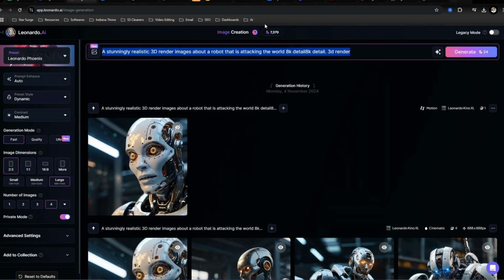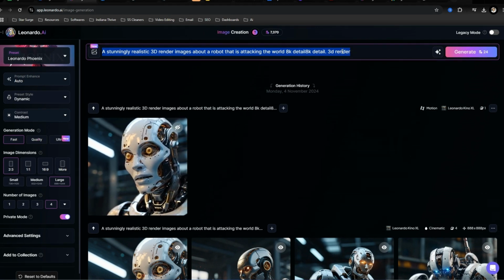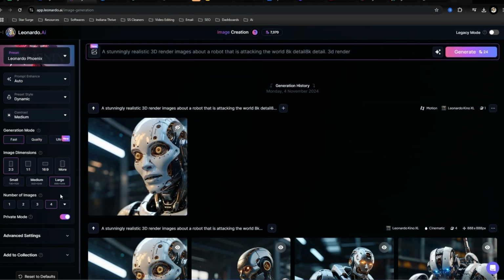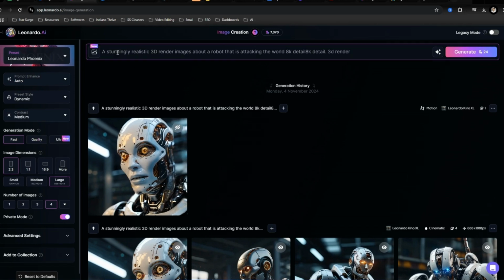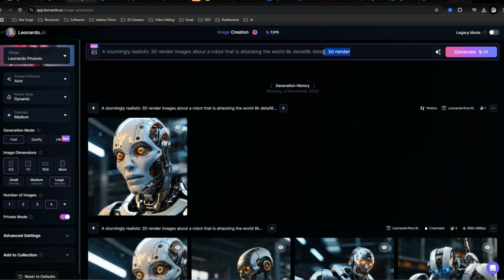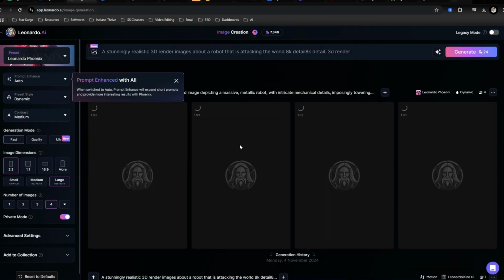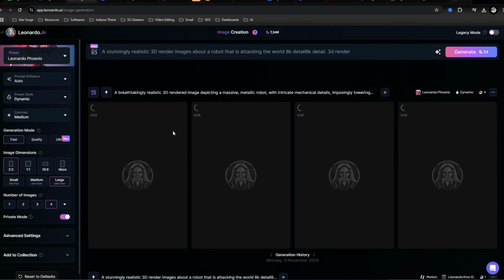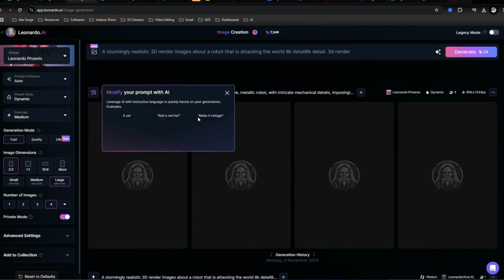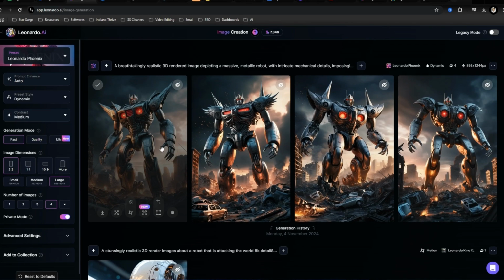So what you could do is we could go into something like ChatGPT or type in anything that you want and hit generate. And when you do, I like putting a stunning realistic 3D render at the end of the prompt, because it's just a good prompting thing that I found out from using this tool for quite a while. Now we'll give it a second, and it normally takes, as you see right here, 9, 10 seconds, pretty quick. So look at these images.